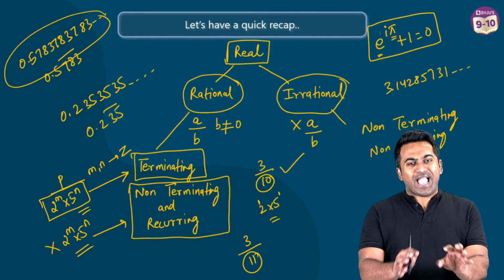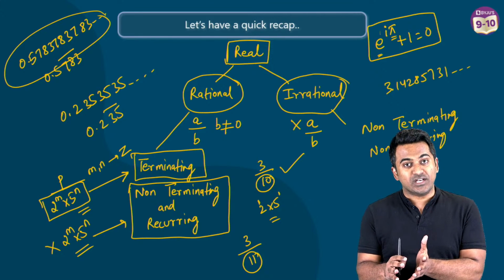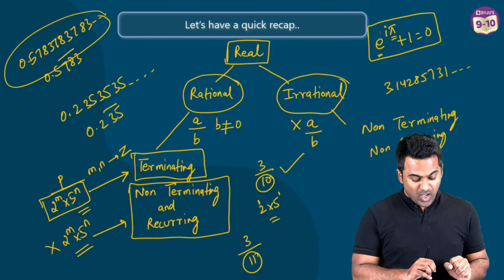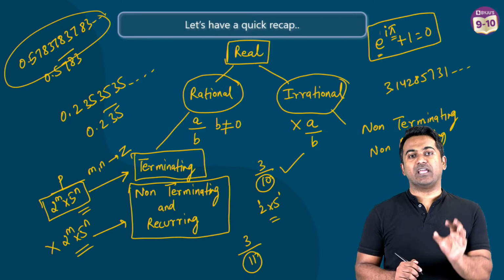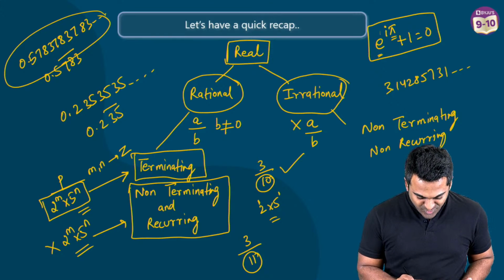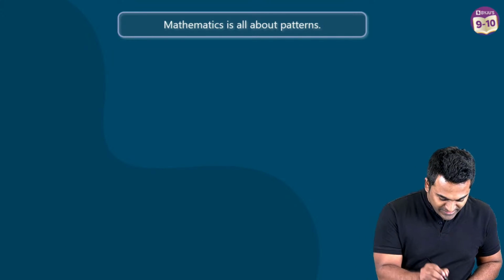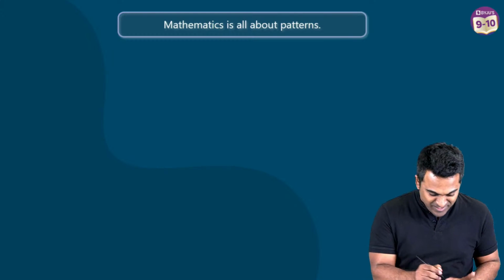Now that you have an idea as to what rational is, what irrational is, and how do you decide if a fraction is terminating or non-terminating and recurring, it's time that you understand some patterns. I'm going to throw in a beautiful pattern for you. Have a look at this, and please pay some concentration to this. This is definitely going to blow your mind, I promise you that.